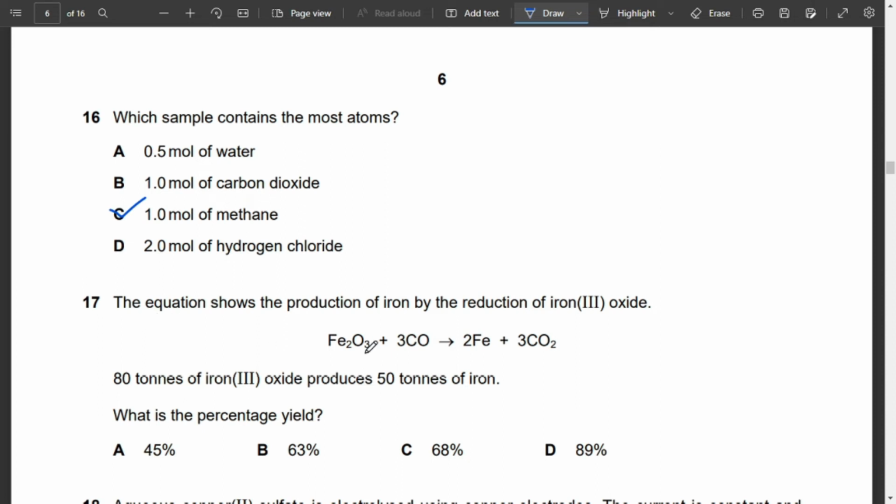Okay, so this is a very interesting question. We have 80 tons of iron 3 oxide. That means when this is 80 tons, it gives 50 tons of iron. First of all, you are going to look at the mass of it, that is, calculate the mass.